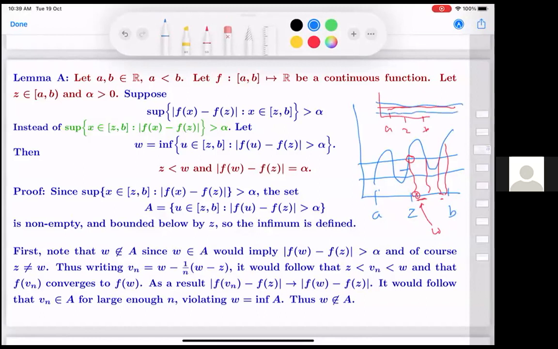The infimum may simply be the point B. There may be no point within that interval which is going above this bandwidth. Then this conclusion will be false.